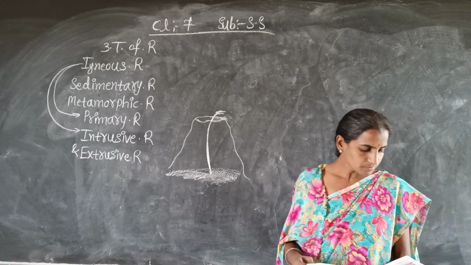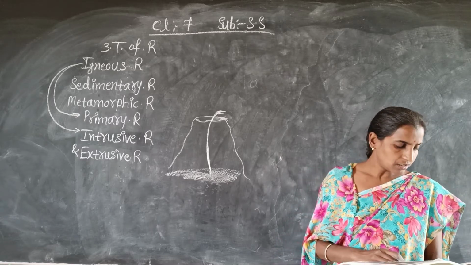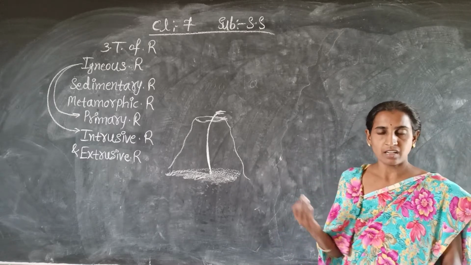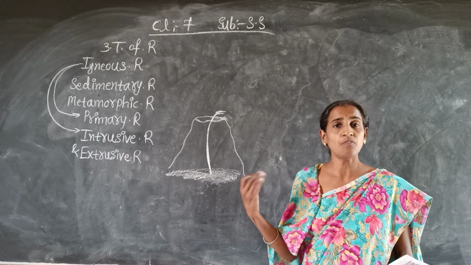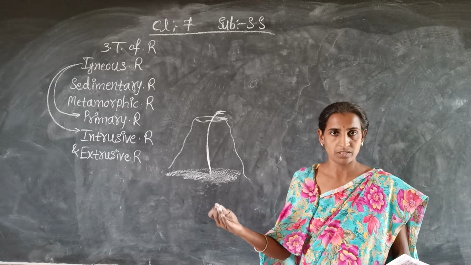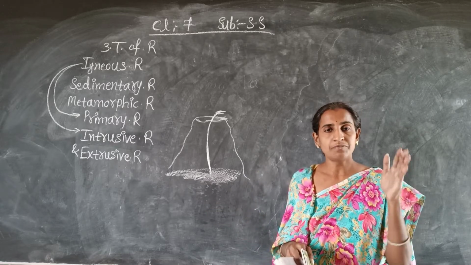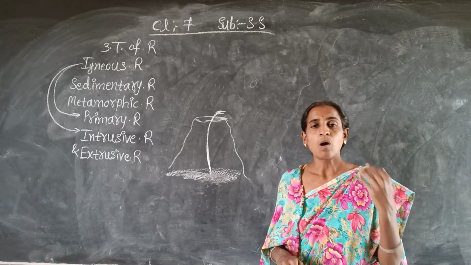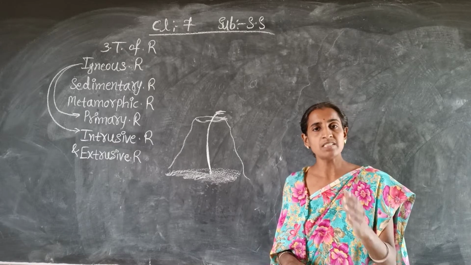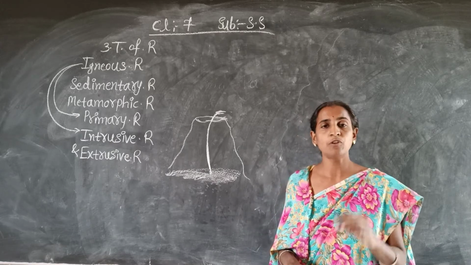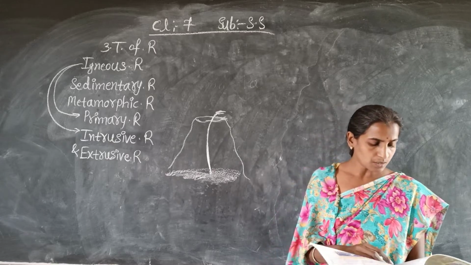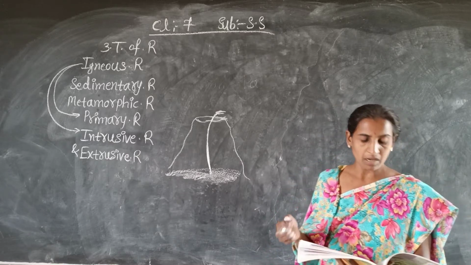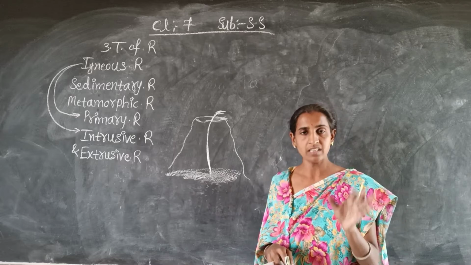Next point, here it is given the lava is actually fiery. In the previous class I told you the meaning of fiery: consisting of fire, or you can say hot. Fiery means hot, or fiery means consisting of fire. Fiery, so it is red molten magma. So lava is actually red.